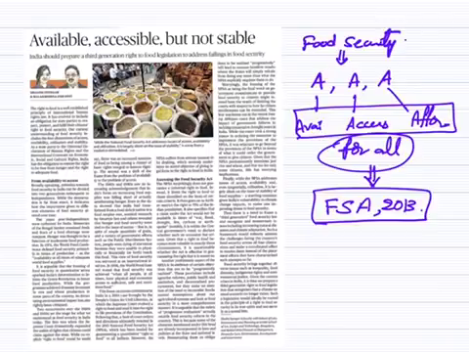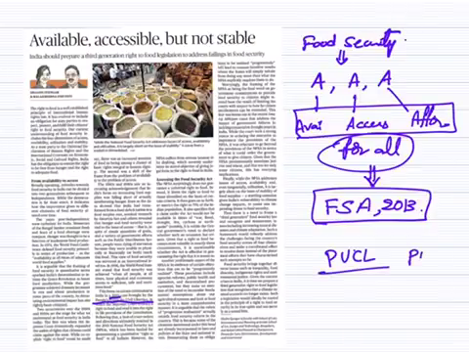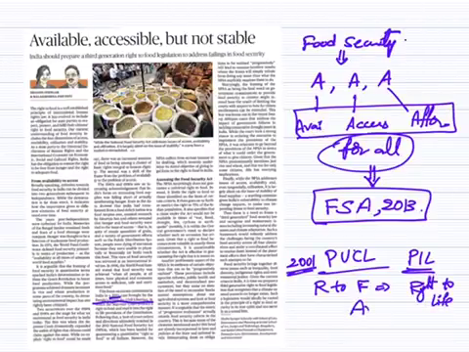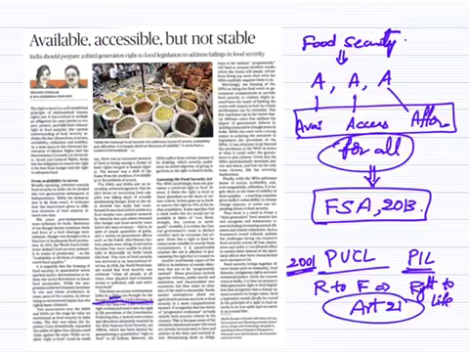In the year 2001, the People's Union for Civil Liberties, PUCL, filed a PIL, public interest litigation, in the Supreme Court. After this 2001 case, the Supreme Court said right to food is a fundamental right. It is part of the right to life under Article 21. After a series of judgments, this act came.